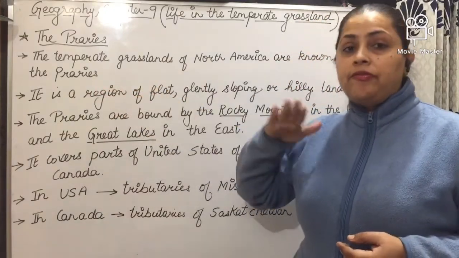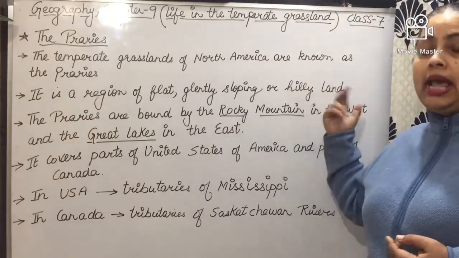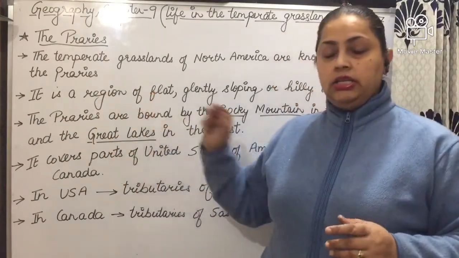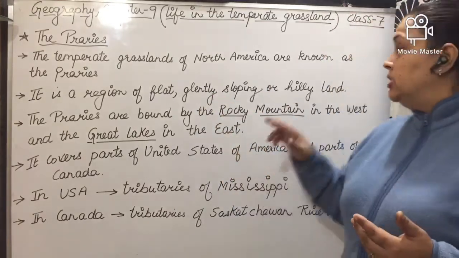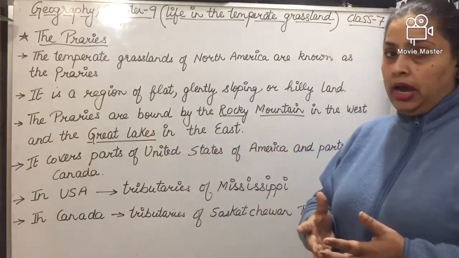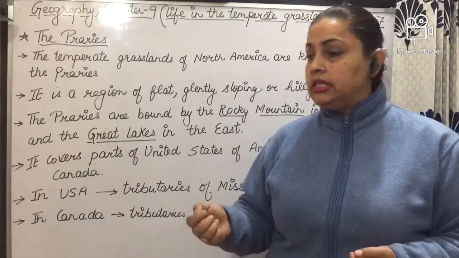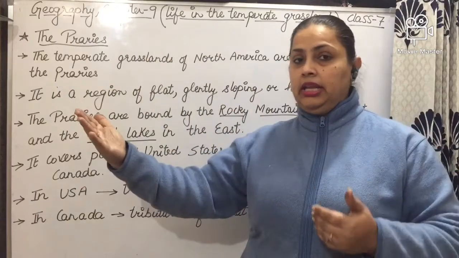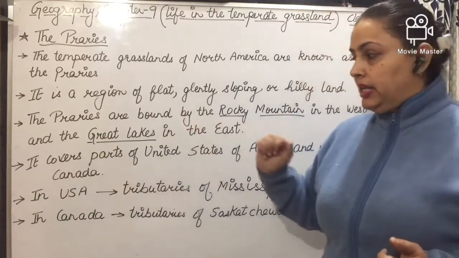It is a region of flat, gently sloping or hilly land. Means this area is a vast area. Some area is flat, some area is gently sloping and some area is hilly land. The prairies are bounded by the Rocky Mountains in the west and the Great Lakes in the east. Bounded means one side it is the Rocky Mountains and on the other side, in the east, it is the Great Lakes.